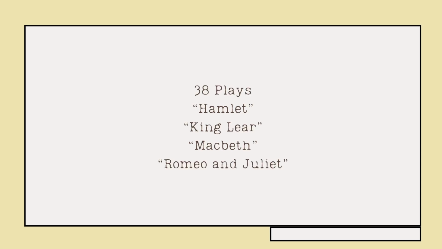William Shakespeare is accredited to have written 38 plays. Some of them include Hamlet, King Lear, Macbeth, and the one we're going to be taking a look at today, Romeo and Juliet. I would love to go through each and every play, but as some of them aren't going to necessarily be applicable for what we're looking to do, I do want to take a look at some of the ones that we've listed here, in addition to other ones that I just didn't have the space to put up on the screen.